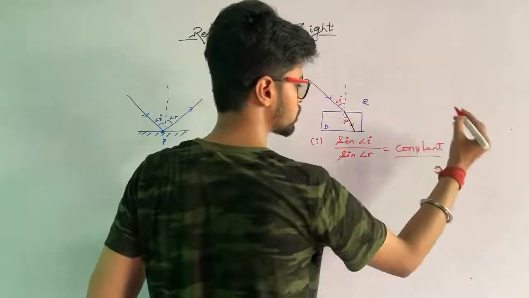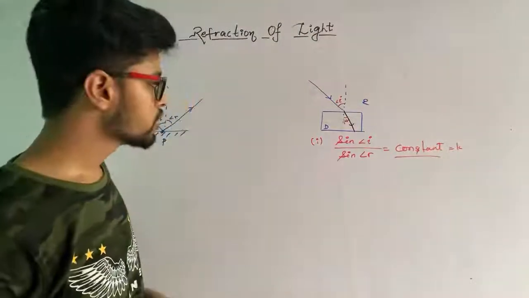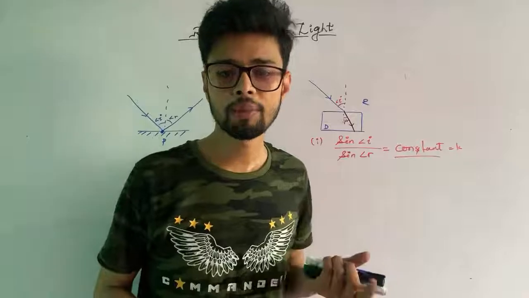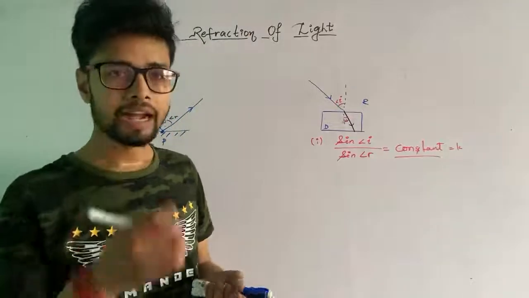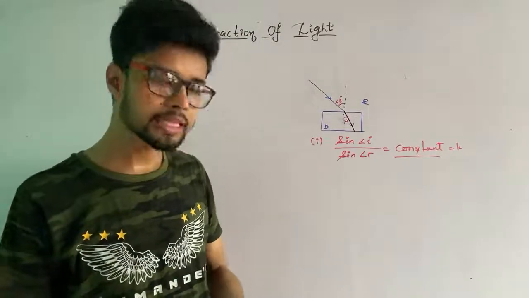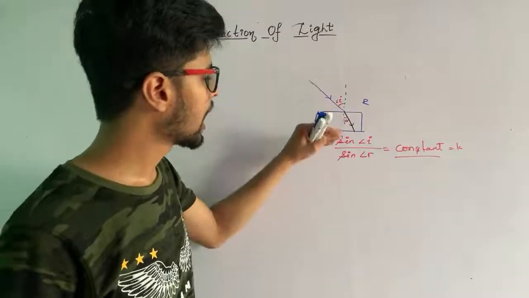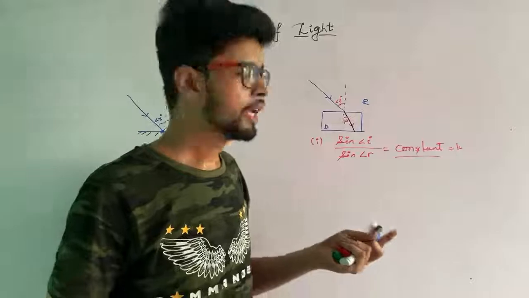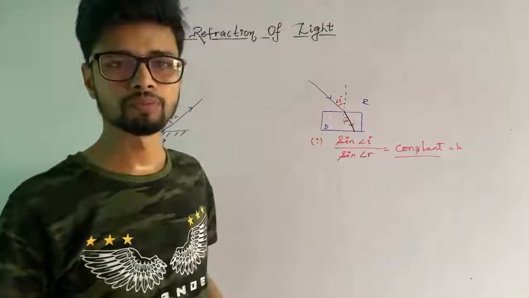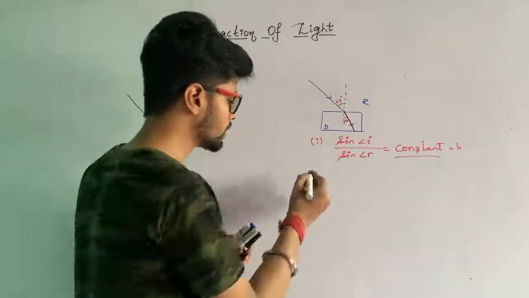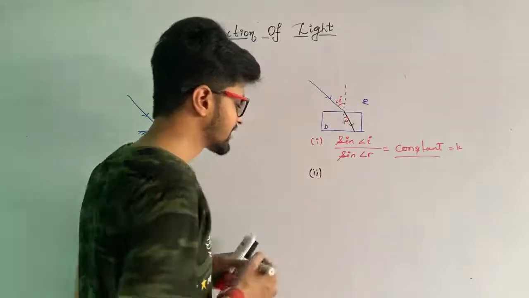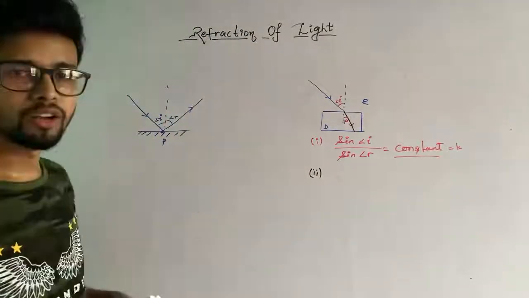Means that should be equal to k, we can say. So this is also known as Snell's law, because the name of the scientist was Snell, and he actually gave this idea about how the angle of incidence and the angle of refraction are related with each other. Got it? And another law was according to the same as you have seen in the angle of reflection, but